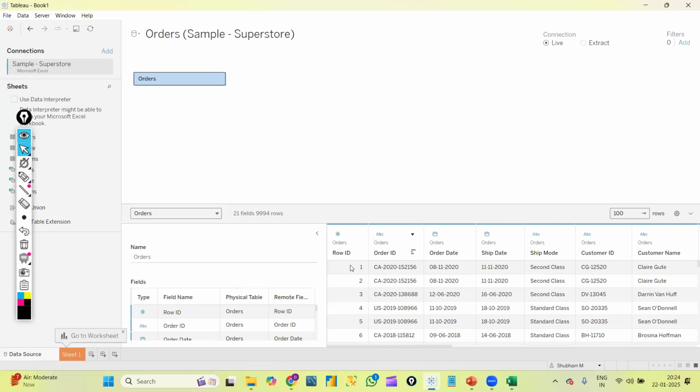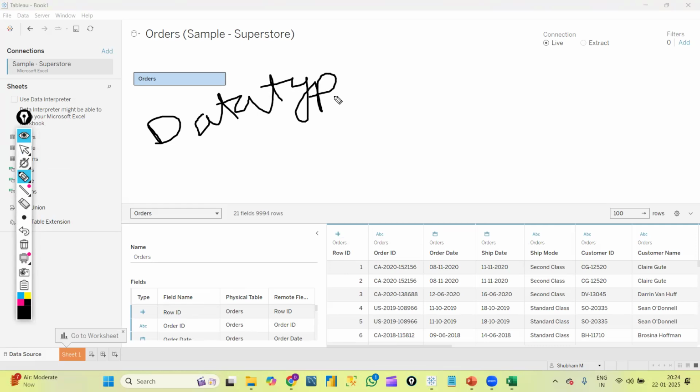Okay. And here if you observe, for each and every column name we are having some symbols here. That is nothing but data types. We have something called as data types in SQL, right? By using data types only, we will decide what type of value we can store inside the column, right? That is, if I wanted to store numbers, I will use numerical data type. If I wanted to store any characters, we need to define character data type on that particular column. I hope you know this point, right? Everyone?